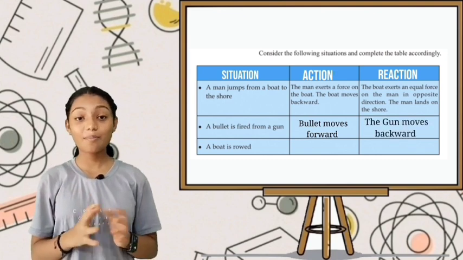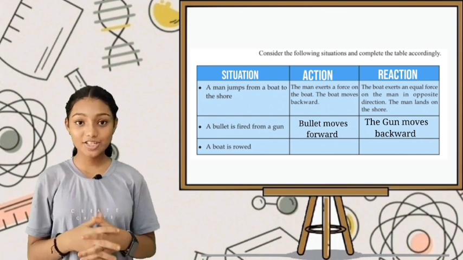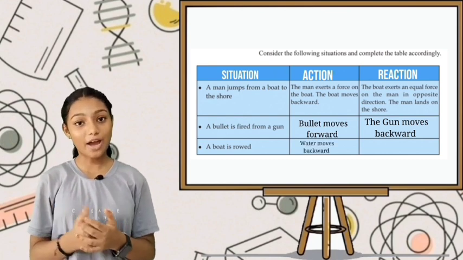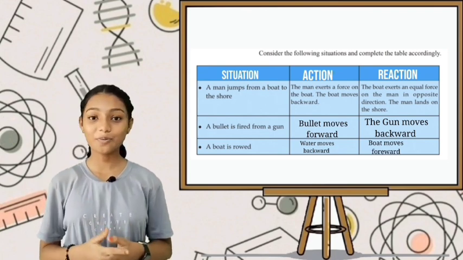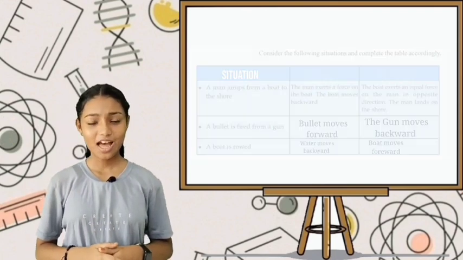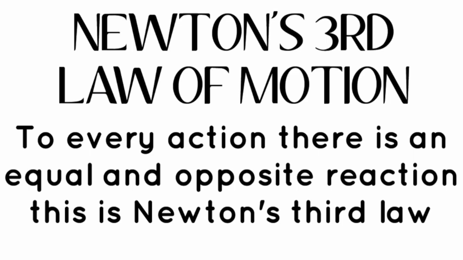And the third one is a boat is rowed. The action is water moves backward and the reaction is the boat moves forward. So I hope you are able to do this activity. To every action, there is an equal and opposite reaction. This is Newton's third law of motion.